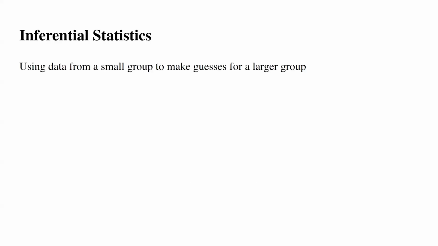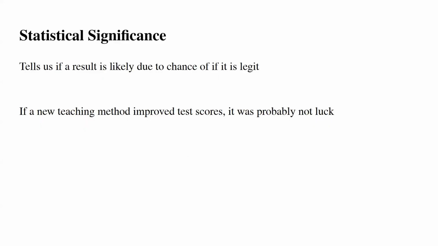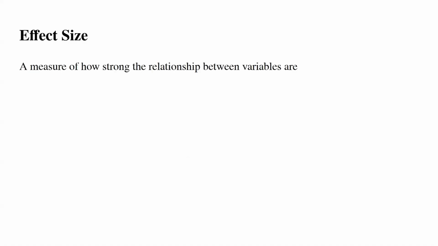Inferential statistics is using data from a small group to make guesses for a larger group. Statistical significance tells us if a result is likely due to chance or if it's legit. For example, if a new teaching method improved test scores, it was probably not luck. Effect size is a measure of how strong the relationship between variables is.